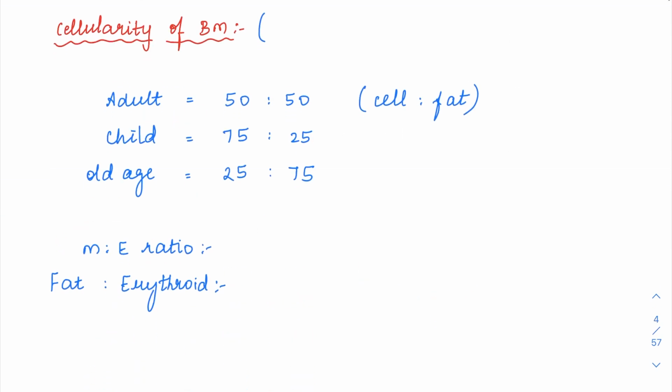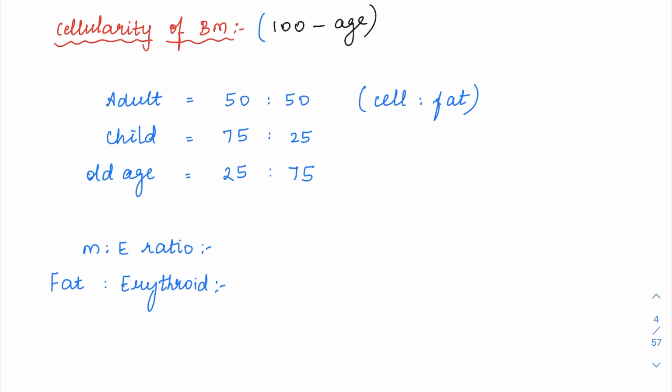So coming to the cellularity of the bone marrow. Whenever you are getting a bone marrow aspirate or biopsy, you will have to assess the cellularity. The cellularity of the bone marrow, we calculate with the formula of 100 minus age. So 100 minus age gives the expected cellularity of the bone marrow, and with that you can compare whether the cellularity is adequate for the age or not. In a child, the age is going to be less, right? Suppose it is an 8-year-old kid, so 100 minus 8 will be 92%. So 92% of it should be cells, and only 8% can be bone marrow fat.